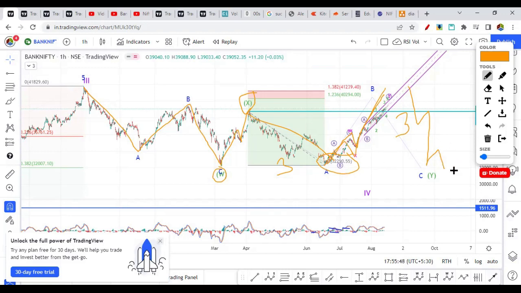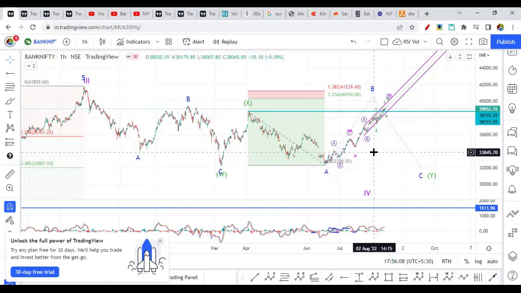So depending on whether it's a five wave structure or a three wave structure, we have to assume the wave counts. In the previous case, we were assuming that the Y wave will be a three wave structure. So if this wave coming downside is a five wave structure, then this wave count is valid.